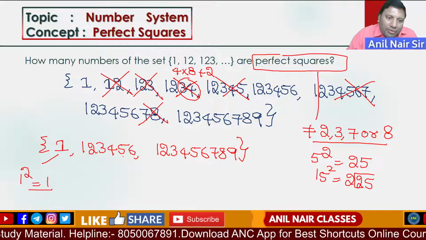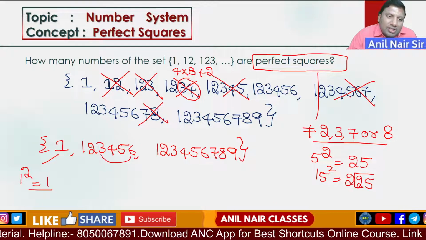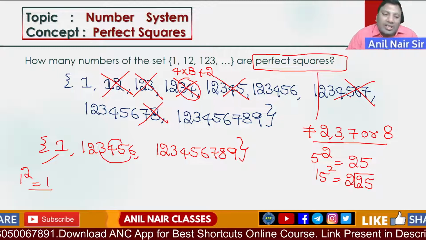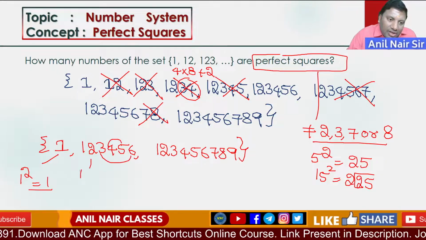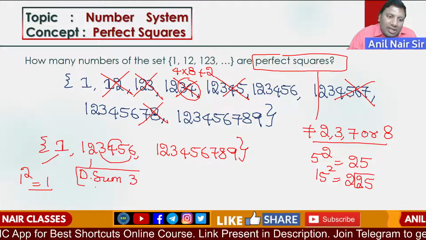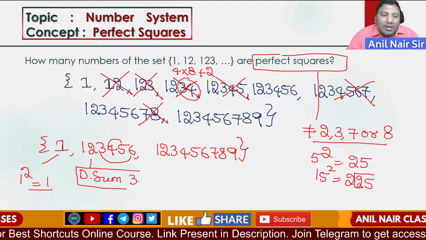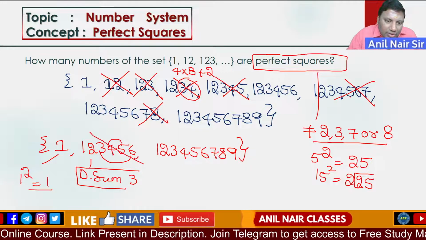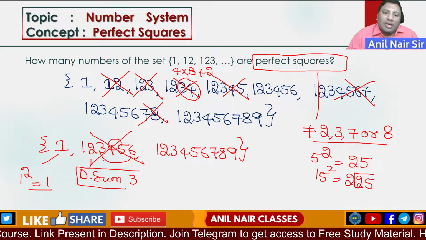Take 1 2 3 4 5 6. What is the digital sum? 6 plus 3 is 9, 5 plus 4 is 9, 9 plus 9 is 18, 18 plus 3 is 21. The digital sum is 3. A perfect square's digital sum should be 1, 4, 7 or 9. So it is 3, and these are not possible.